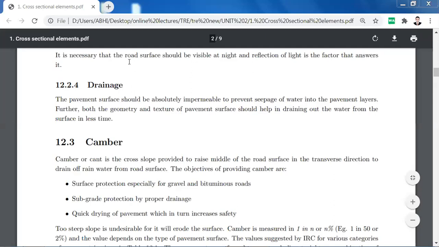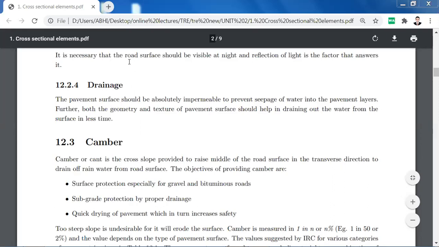So the surface is also protected, especially for gravel and bituminous roads, because the settlement of these gravels on the subsurface levels happens more correctly.